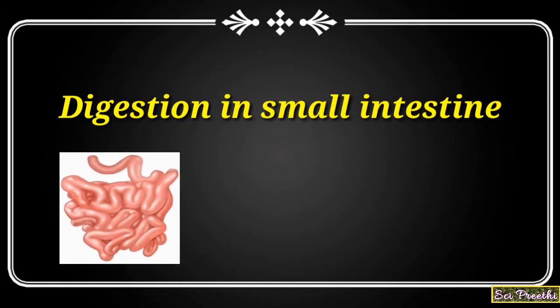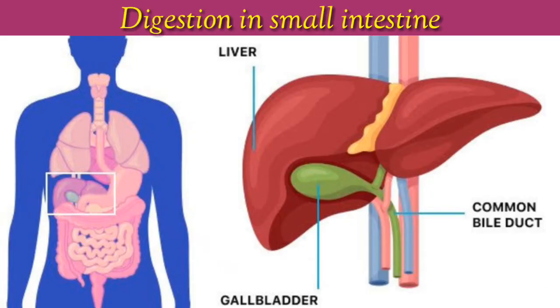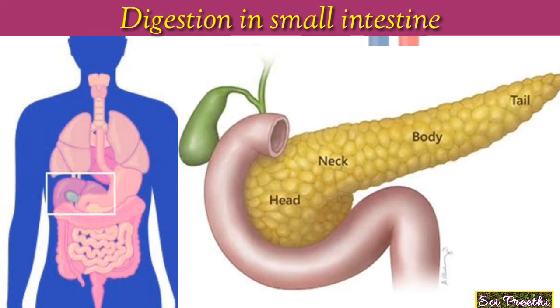Now we will see how digestion is happening inside the small intestine. The small intestine receives secretions from 2 glands. They are the gallbladder and pancreas. The green organ is the gallbladder and the yellow organ is the pancreas.